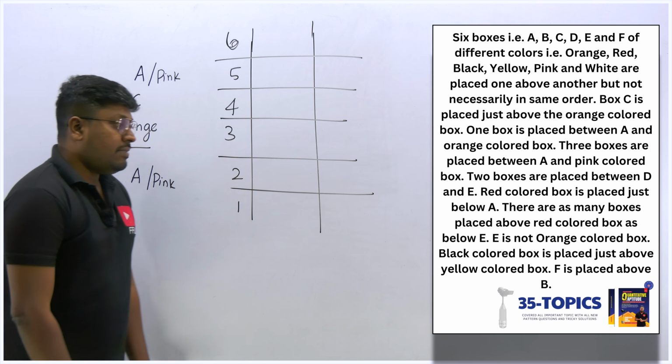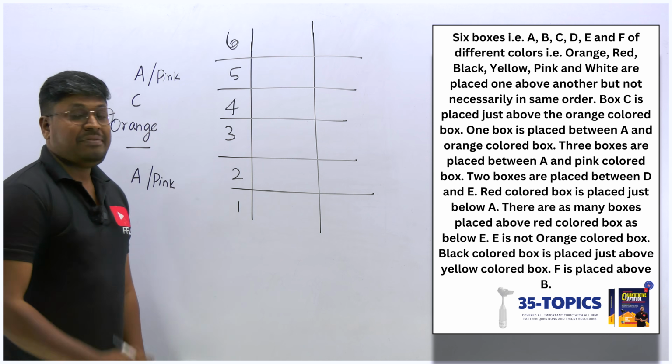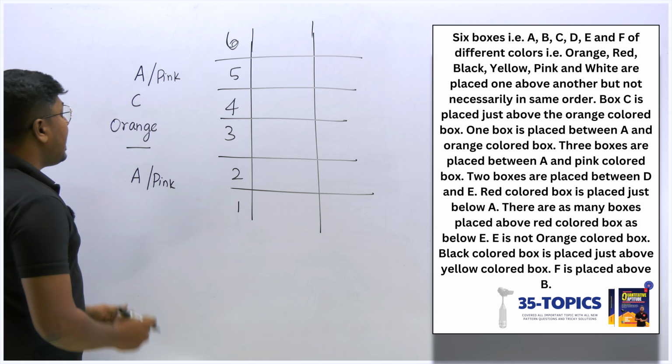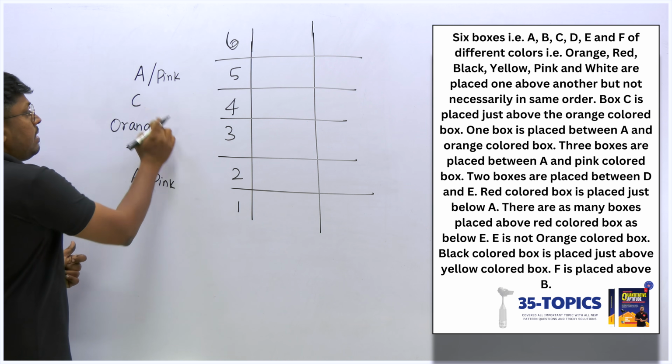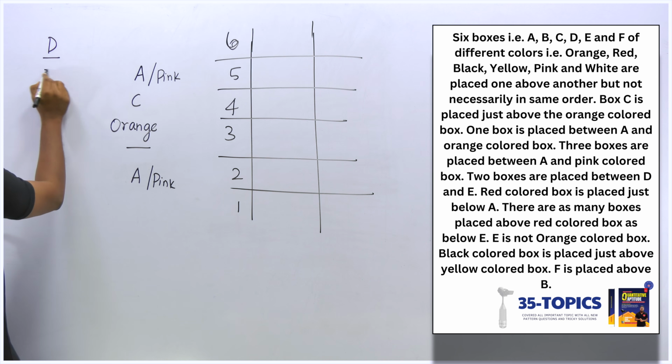Okay, so still we have some more points remaining. Two boxes are placed between D and E. So between D and E, we have a gap of 2 boxes. If I fix D here, 1, 2, this will be E. We are getting many possibilities. Let's write this as a clue.